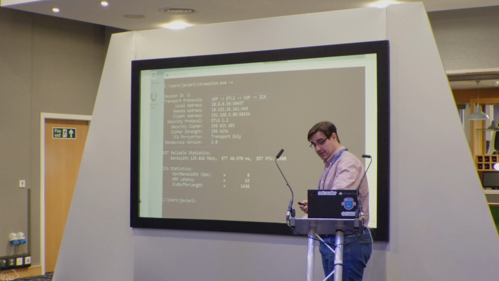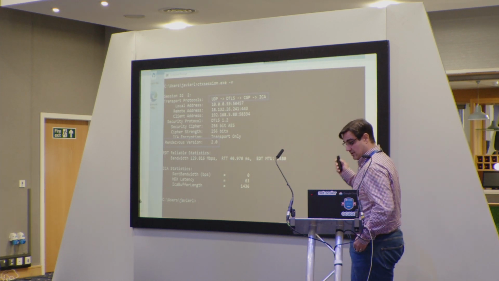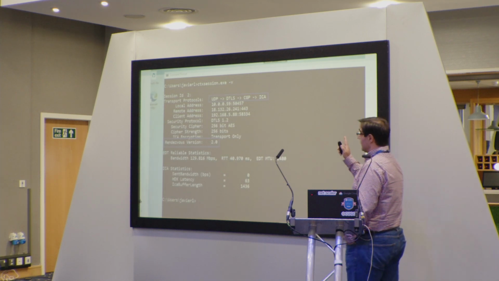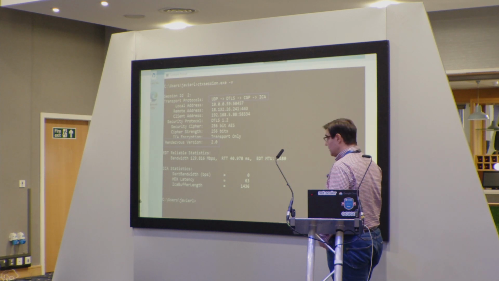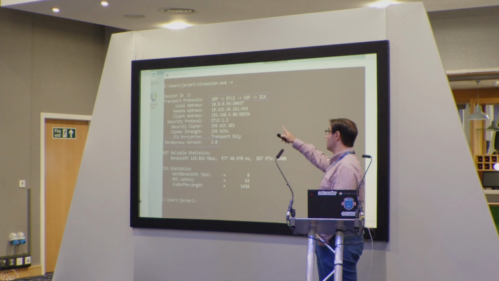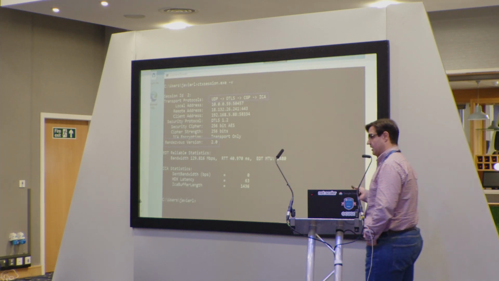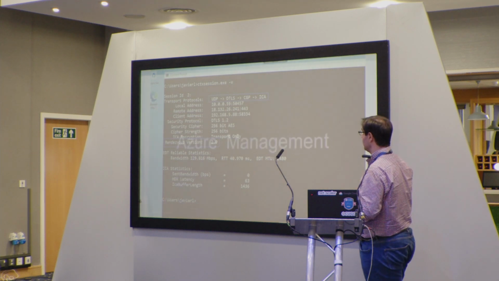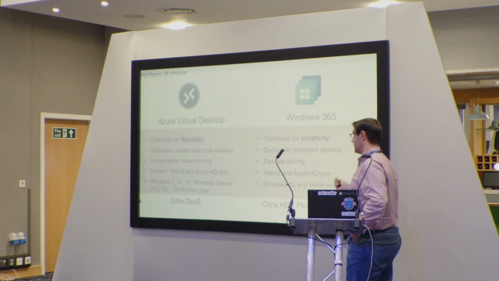And if you want to check if the connectorless experience is working in your environment, you can see that we can do UDP over TCP for the fastest connection, and you will see Rendezvous version 2 if you run ctxsession.exe -b in your VDA. It will make more sense when you see the demo and the POC deployment.